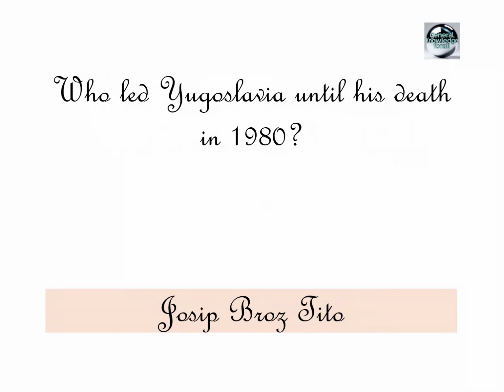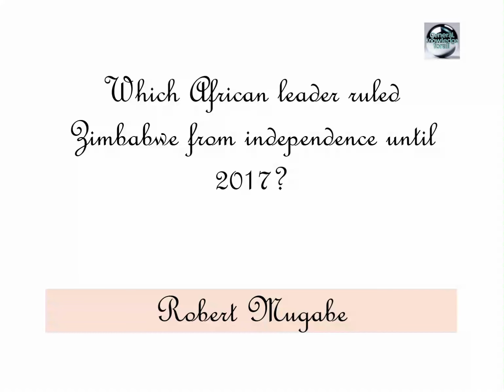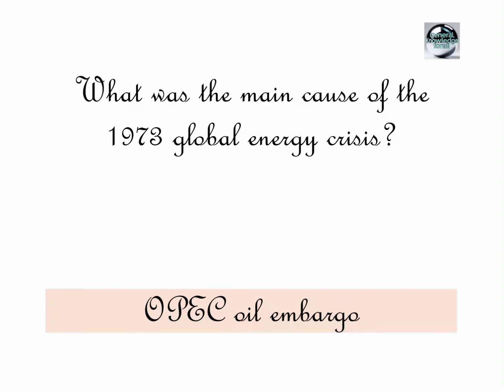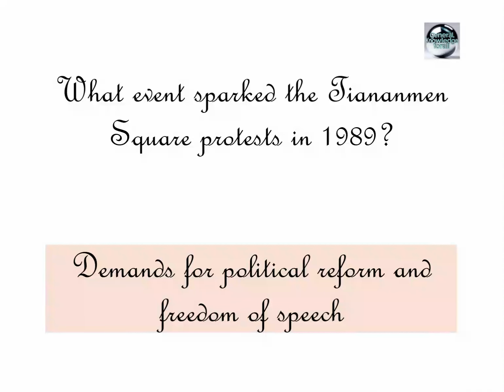Josip Broz Tito. Which African leader ruled Zimbabwe from independence until 2017? Robert Mugabe. What was the main cause of the 1973 global energy crisis? OPEC oil embargo. What event sparked the Tiananmen Square protests in 1989? Demands for political reform and freedom of speech.